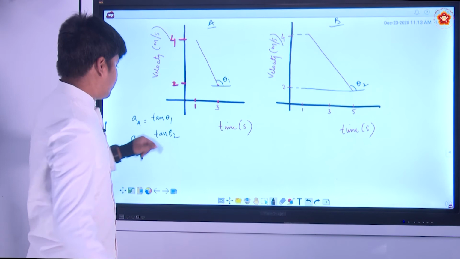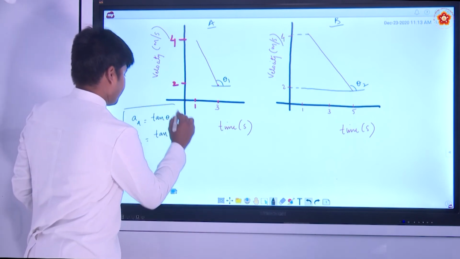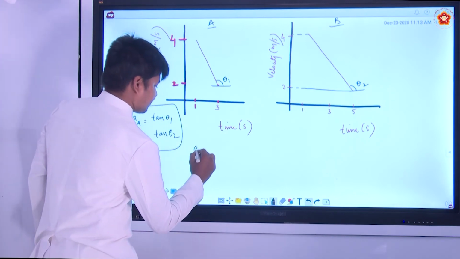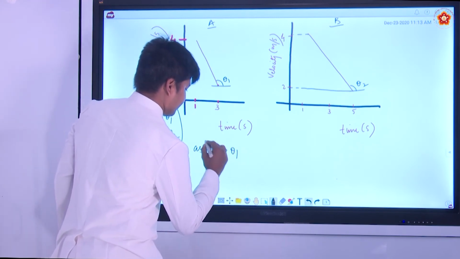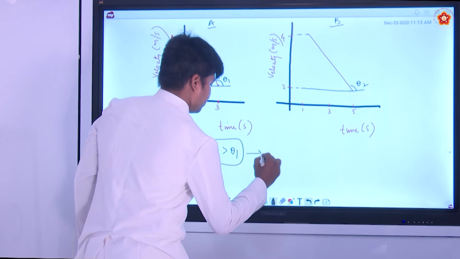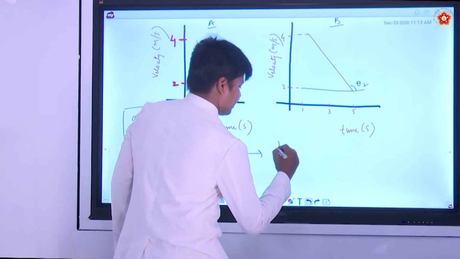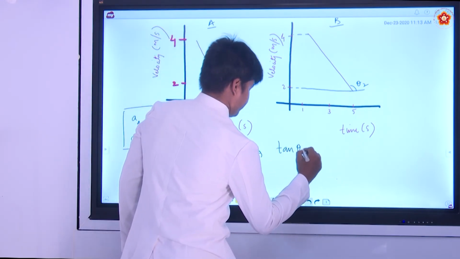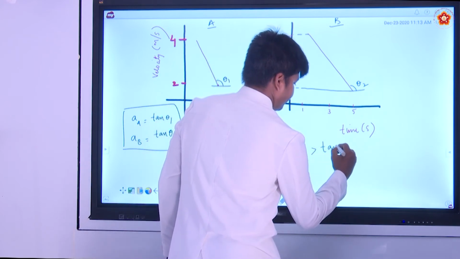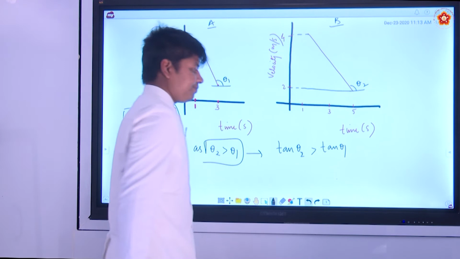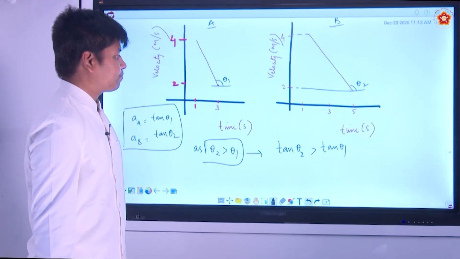From here, as theta 2 is greater than theta 1, you can also say tan theta 2 is greater than tan theta 1, right?